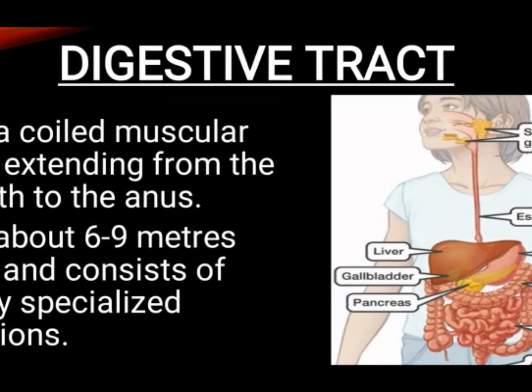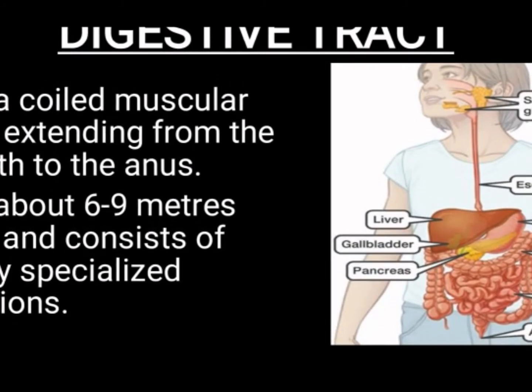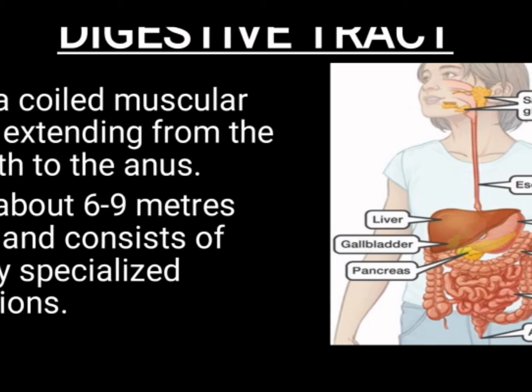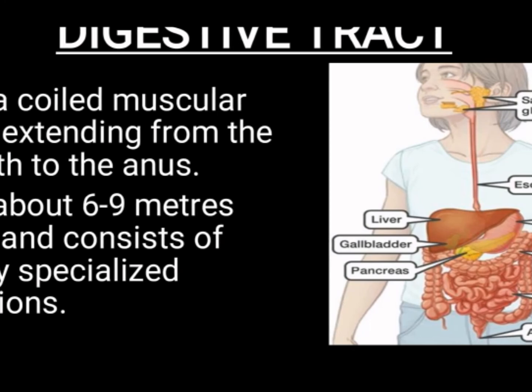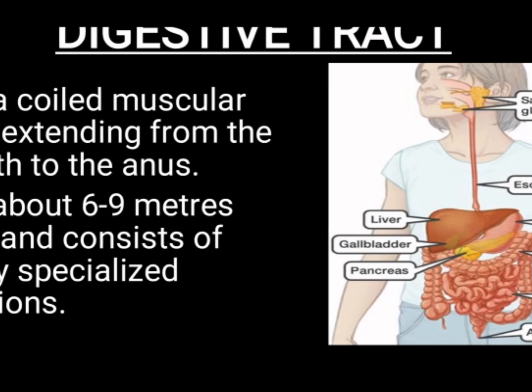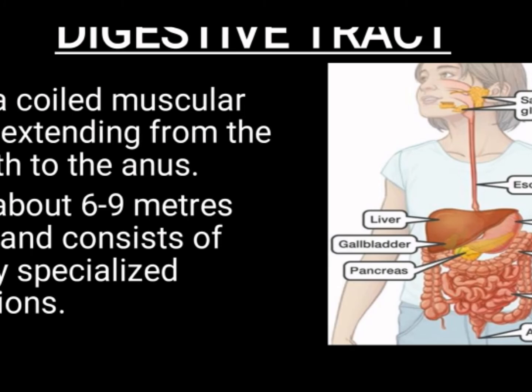So look at the picture here. First is salivary glands. From there the food reaches the esophagus and then it will reach the stomach. From the stomach the food is converted into energy. From the stomach, the food goes into the large intestine and then to the small intestine. At last, whatever waste is there is expelled out, that is sent out through our anus.